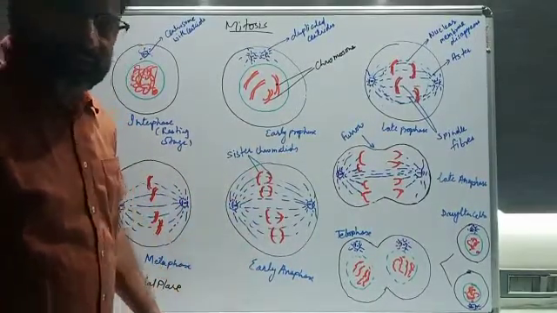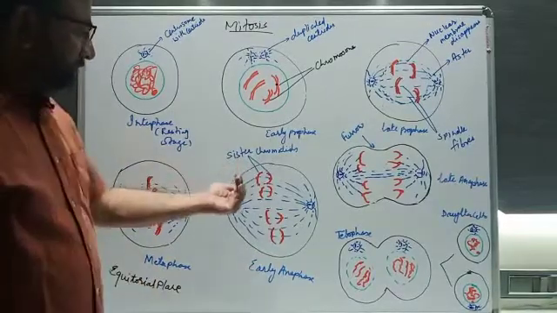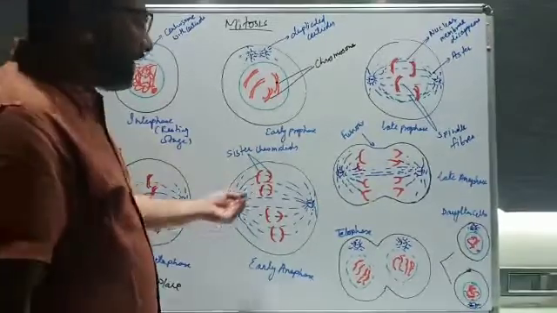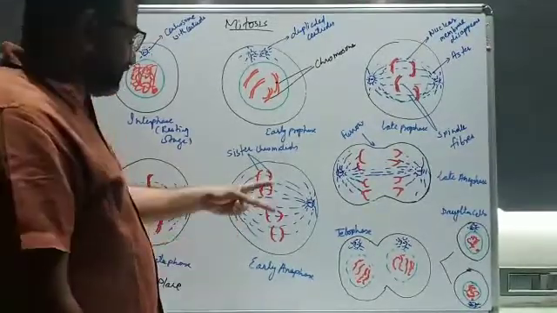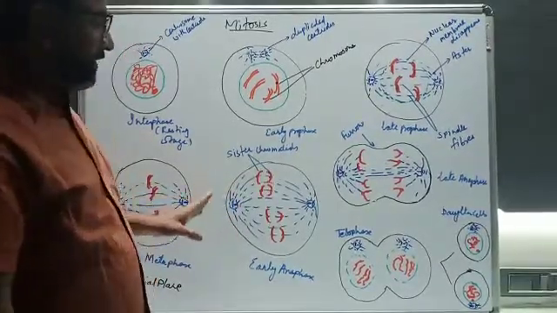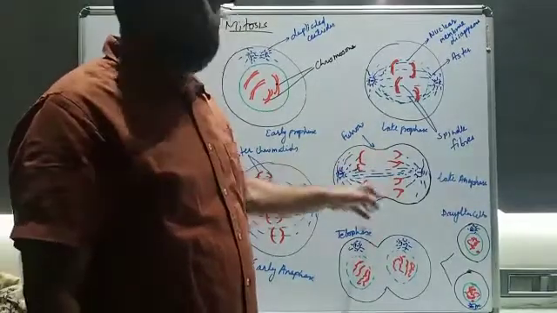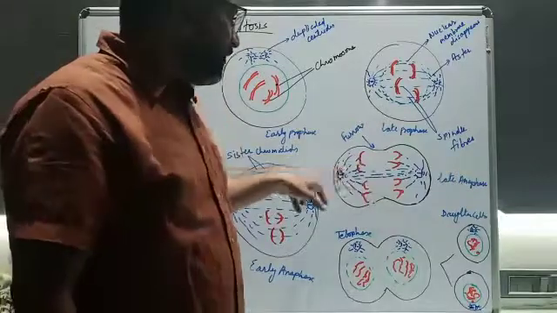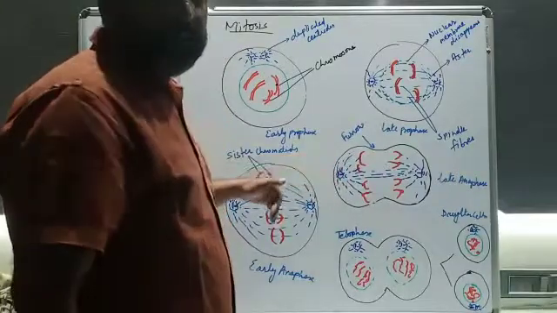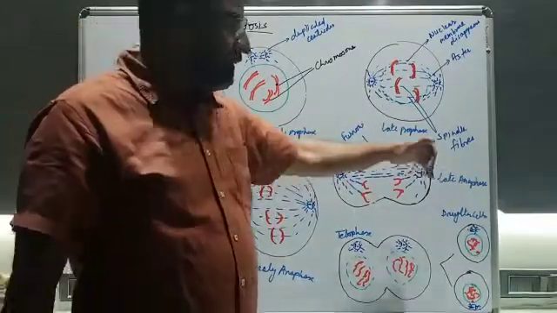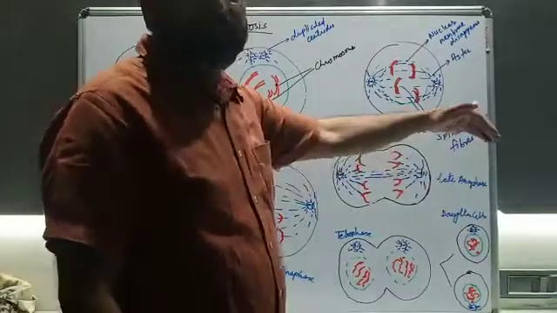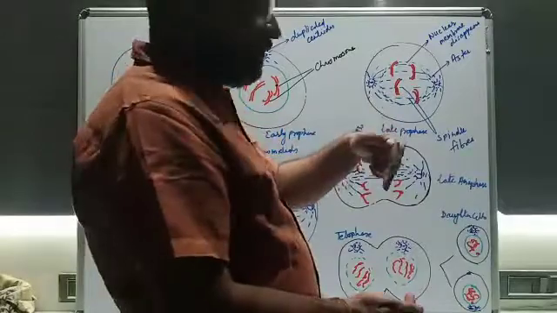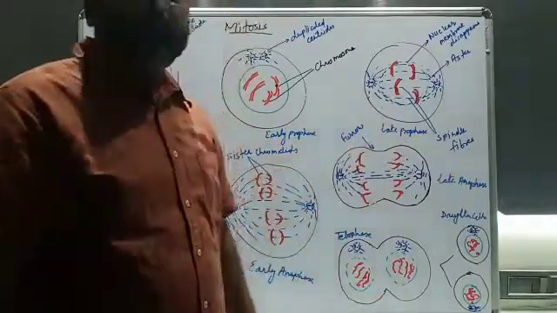This is called early anaphase, in which the sister chromatids, these are called sister chromatids, will get separated from each other. Is it fine, students? They will go in the opposite direction. And finally, what happens? Some spindle fibers will be broken down, and the sister chromatids will move towards one side of the cell, and another set of chromosomes will move to the other side. You can see a depression is formed in the cell membrane, and that is called a furrow.